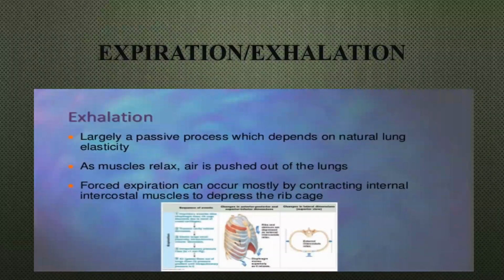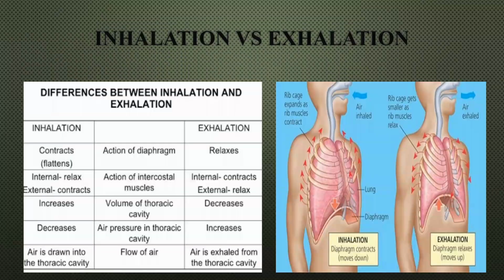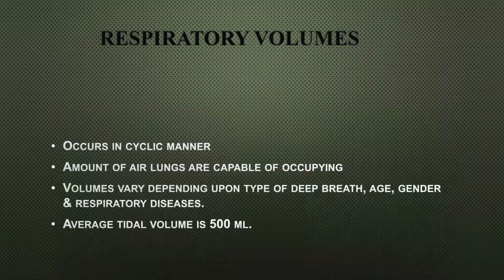Expiration: the diaphragm relaxes and intercostal muscles relax also, and they push the air out of the lungs, and here are the sequence of events through which air is being exhaled from your lungs. And here is a comparison between the events of inhalation and events of exhalation.